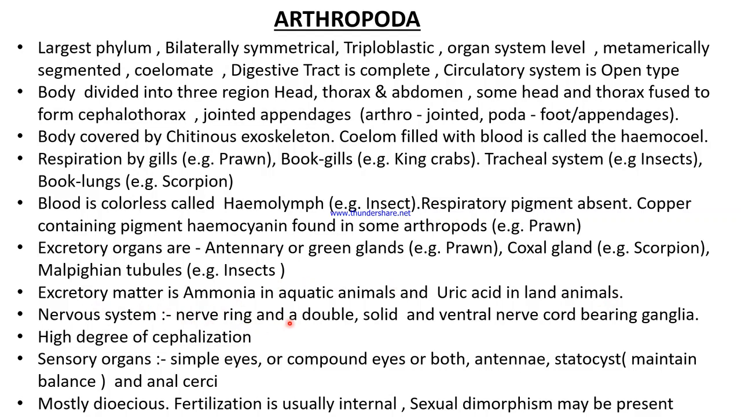Nervous system: nerve ring and a double solid ventral nerve cord bearing ganglia. They have high degree of cephalization. Sensory organs like simple eyes or compound eyes or both, antennae, statocysts that maintain balance, and anal cerci are found.